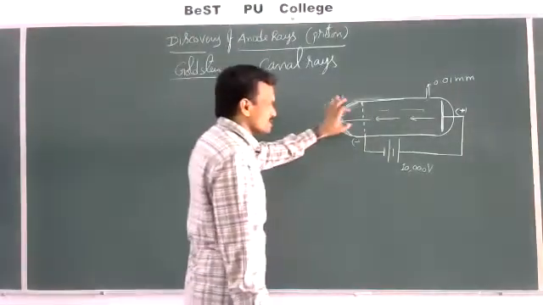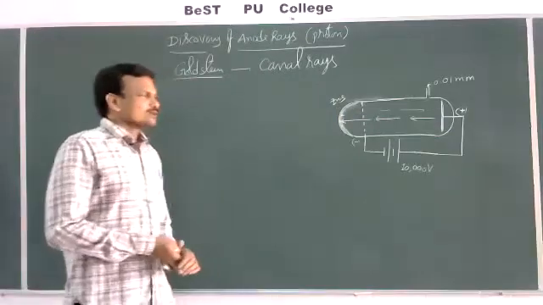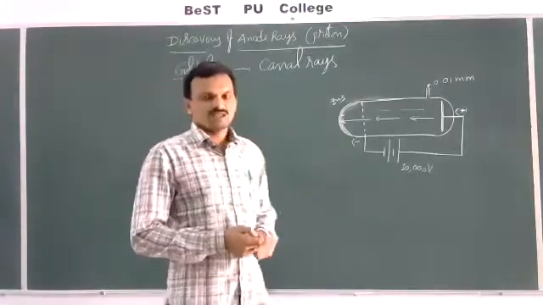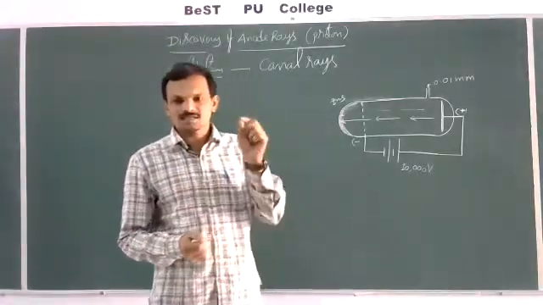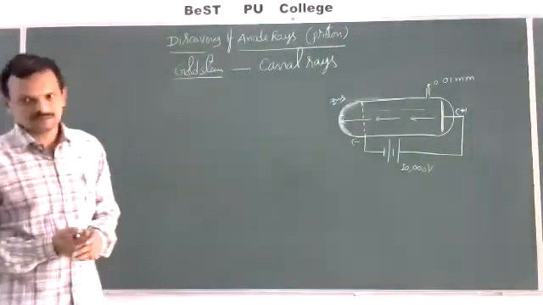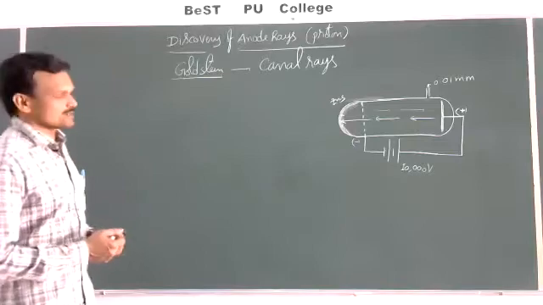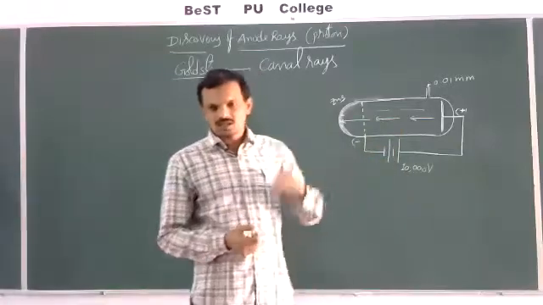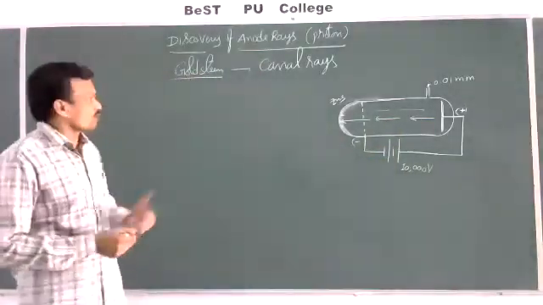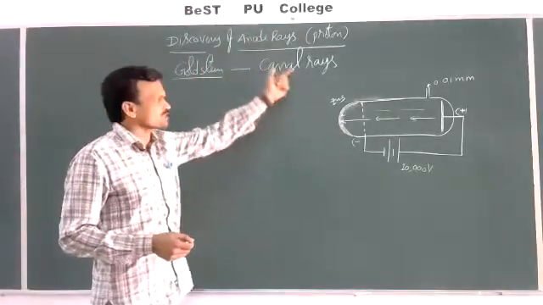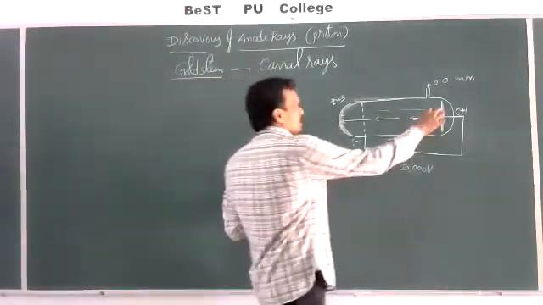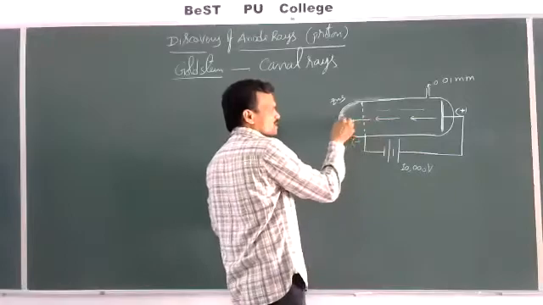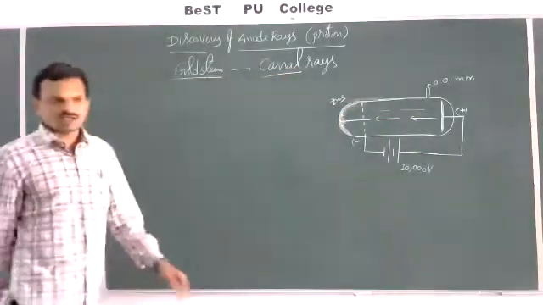Then what do these canal rays consist of? These canal rays consist of positively charged particles, nothing but positively charged gaseous ions, not always protons. Let us see the characteristic properties. Similar to J. J. Thomson's experiment, Goldstein also studied the nature of canal rays, which are also known as anode rays. Either canal rays or anode rays, both mean the same. Since these travel from the anode towards the cathode, they are named anode rays, and since they come out through the perforations, the canals of the cathode, they are called canal rays.